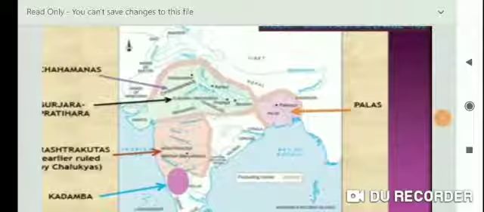Now see the map first. The map shows the major ruling dynasties in different parts of the subcontinent between the 7th and 12th century. One by one, let us locate the Palas, Chauhans, Chahamanas means Chauhans, and Gujara Pratihara, Kadamba, Rashtrakutas. So these are the major ruling dynasties in different parts of the subcontinent between the 7th and 12th century, shown in this map.